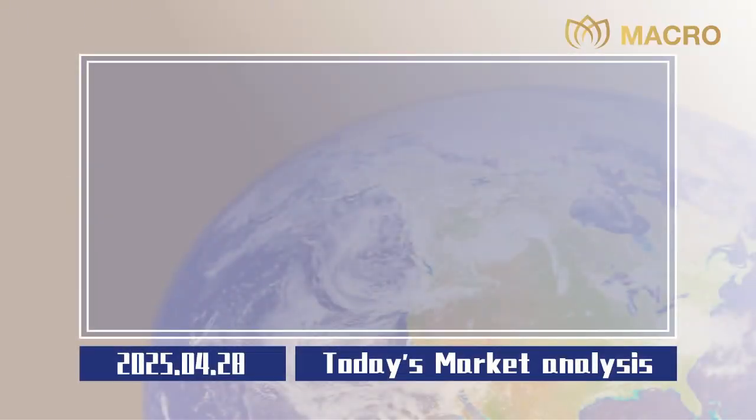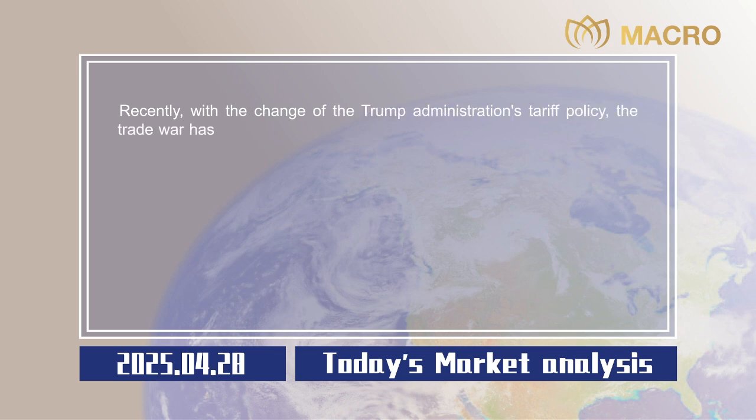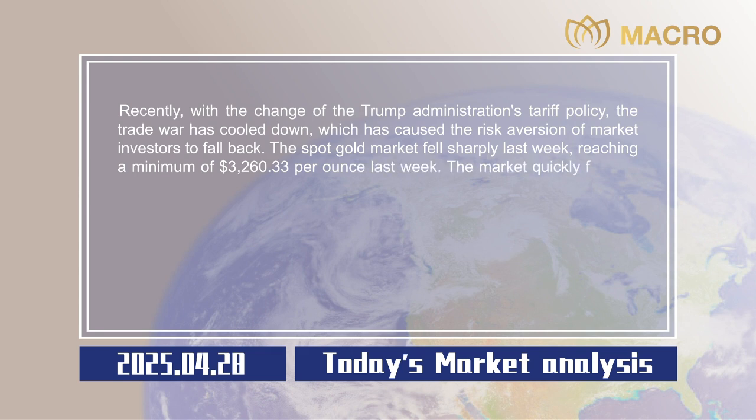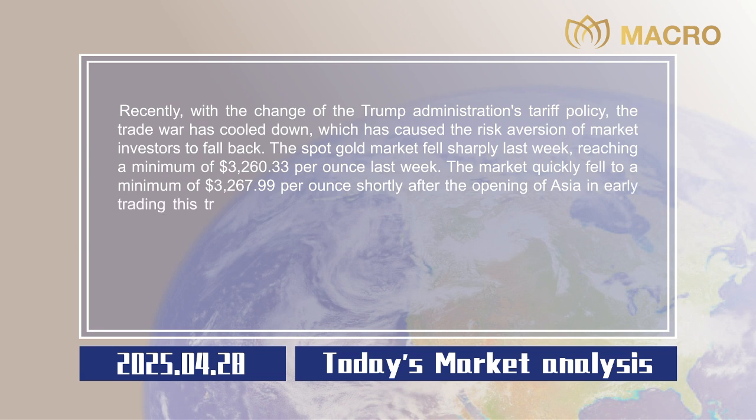Market analysis. Recently, with the change of the Trump administration's tariff policy, the trade war has cooled down, which has caused the risk aversion of market investors to fall back. The spot gold market fell sharply last week, reaching a minimum of $3,260.33 per ounce last week. The market quickly fell to a minimum of $3,267.99 per ounce shortly after the opening of Asia in early trading this trading day, and it is currently trading at around $3,292 per ounce.